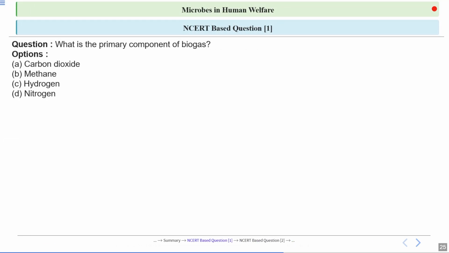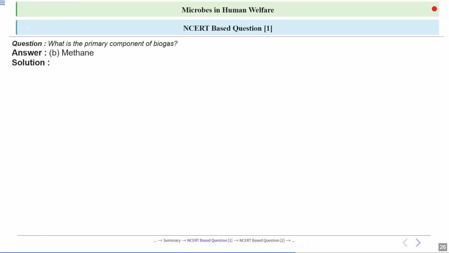Now let's discuss the questions. So the first question is, what is the primary component of biogas? Options are carbon dioxide, methane, hydrogen, and nitrogen. What is the correct answer? Okay, option B, methane, is the correct answer. Let's have a look at the explanation.